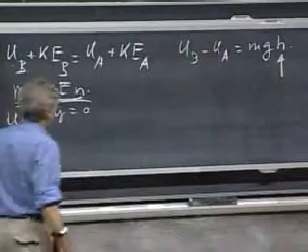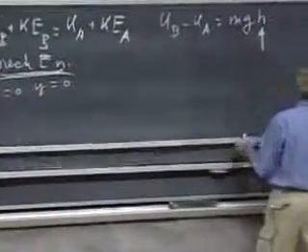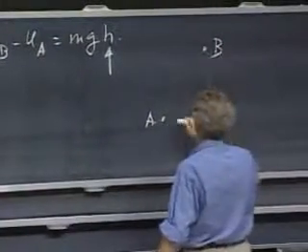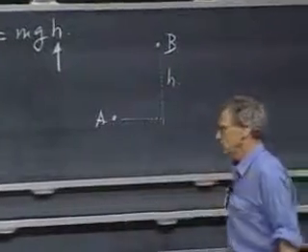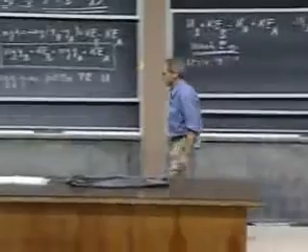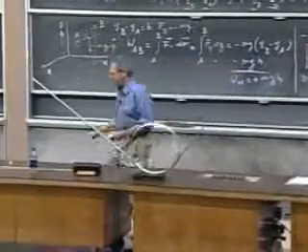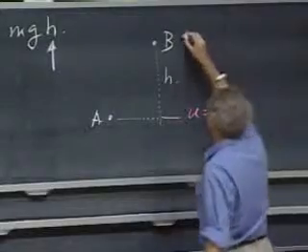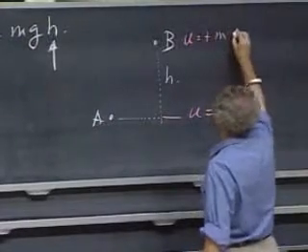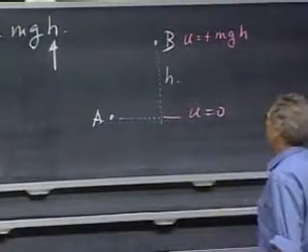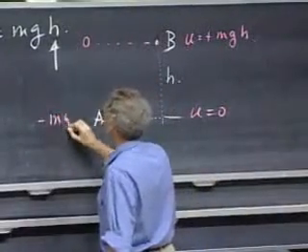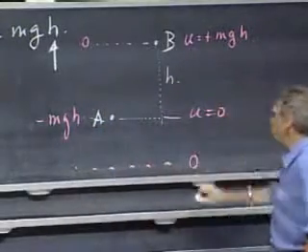It's easy to see. Suppose I have here point A and I have here point B. And suppose this separation was h. Well, if you prefer to call zero potential energy at A, I have no problems with that. So we can call this U equals 0 here. Then you would have to call this plus mgh. If you say, no, I don't want to do that, I want to call this 0, that's fine. Then this becomes minus mgh.